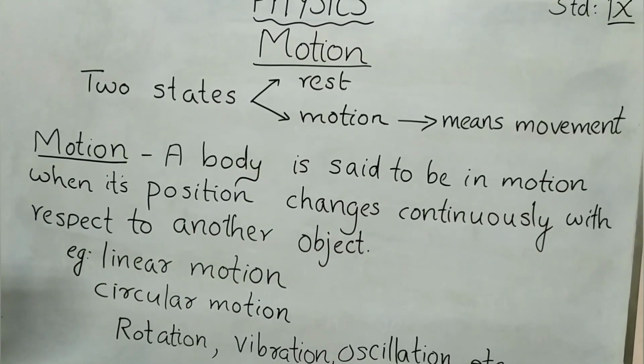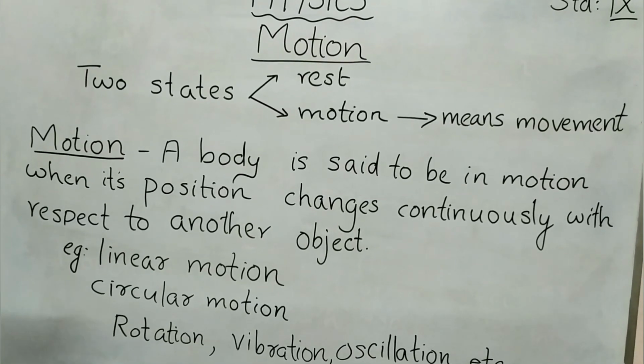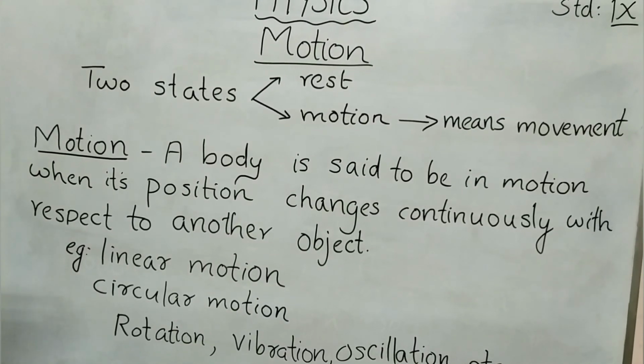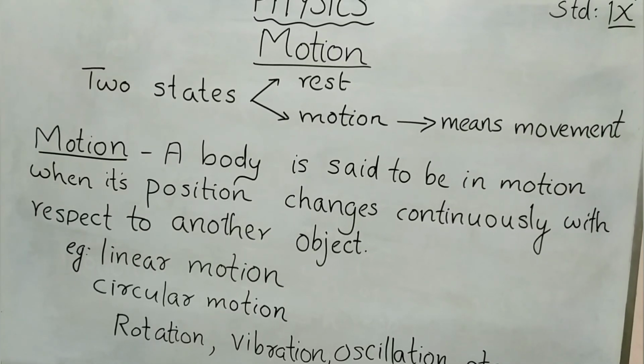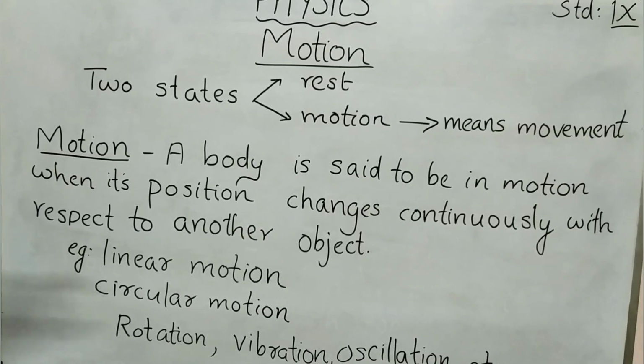Simply I can give some examples. If you are sitting in a room, at that time you are taking rest. If your mother is calling you, or you are going to some other rooms for taking your books or any other things, at that time you are moving. So motion means here the object is changing its position.